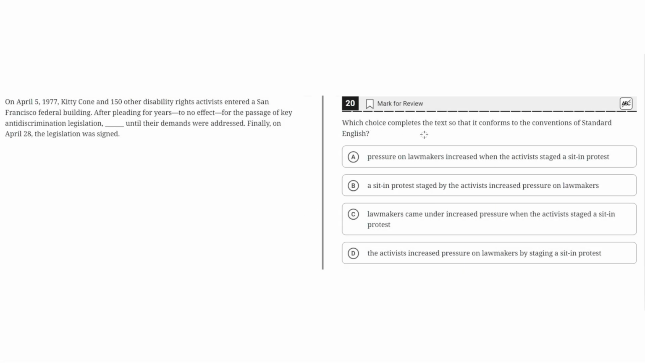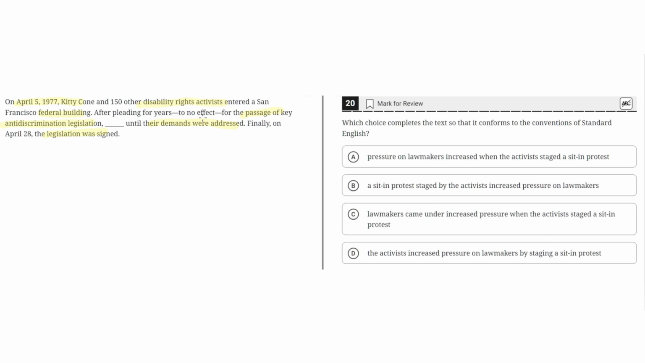Which choice completes the text so that it conforms to the conventions of standard English? On April 5, 1977, Kitty Cohn and 150 other disability rights activists entered a San Francisco federal building. After pleading for years to no effect for the passage of key anti-discrimination legislation, blank until their demands were addressed. Finally, on April 28th, the legislation was signed.